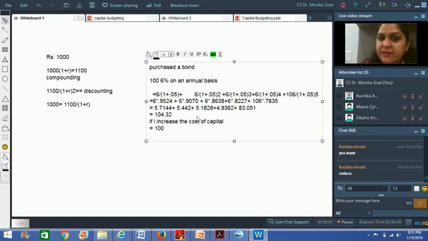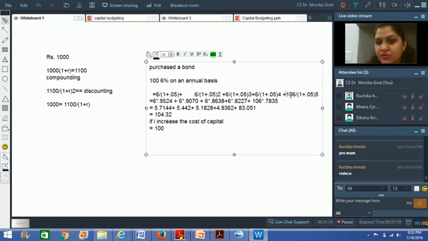It will reduce. So at 6%, the value of the bond will be 100 rupees because what you're getting is also 6%. Right? So 106 divided by 1.06 would come to 100 rupees. If you increase the cost of capital, the value of the bond will reduce, and if I reduce the cost of capital, the value of the bond will increase.